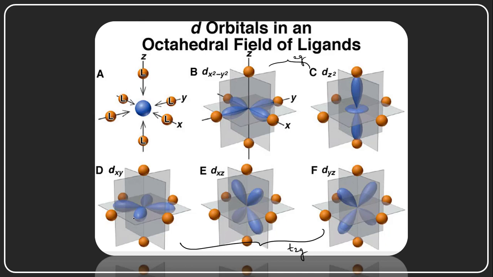They are not along the axis, so there is no direct repulsion. These orbitals do not directly repel the ligands. Some effect will be there, but no direct repulsion, and because of that reason they have less energy.